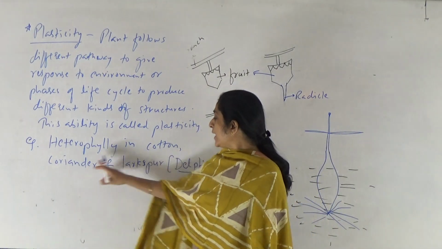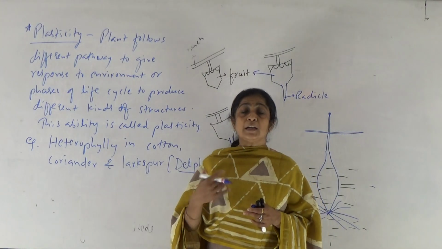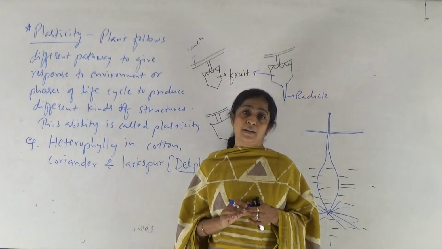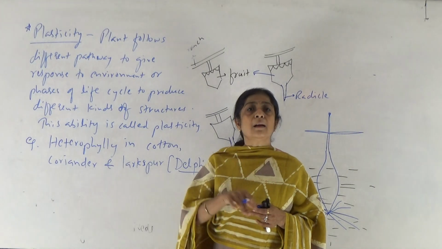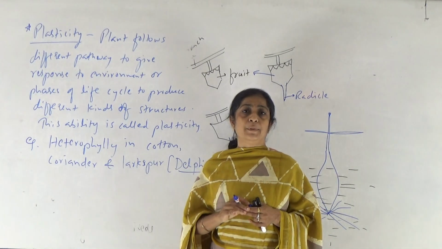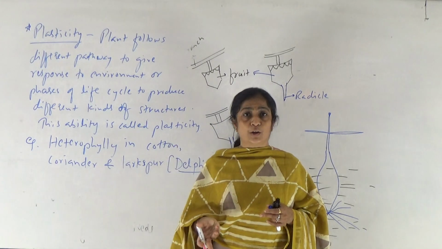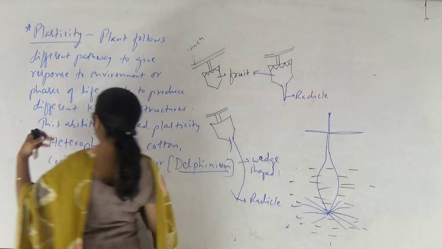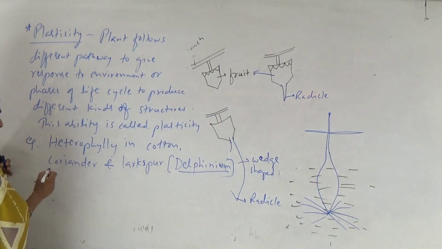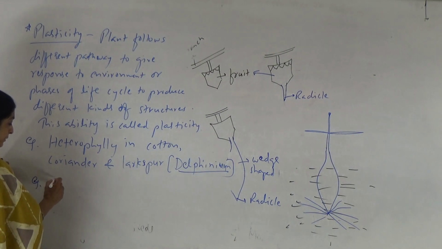In the case of coriander and cotton, this heterophily is intrinsic heterophily. It means it is due to internal factors of the plant. It is not with respect to the environment, but it is a genetic change. So that is known as intrinsic heterophily. Extrinsic heterophily is observed in the case of another example, that is buttercup.